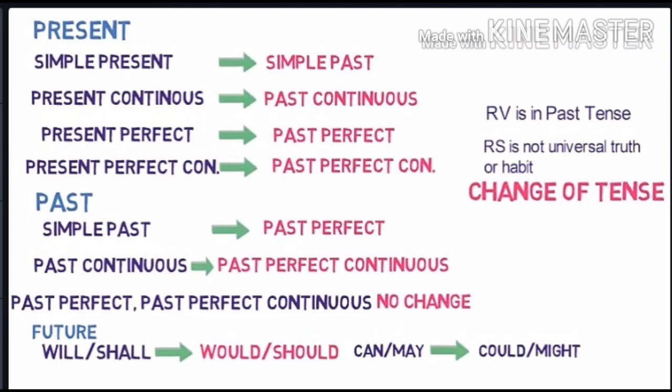Now for the past tenses, simple past will be converted into past perfect, past continuous will be converted into past perfect continuous. Past perfect and past perfect continuous won't change. And for the future tenses, will or shall will be replaced by would or should. And modal verbs like can or may will be converted into could or might.